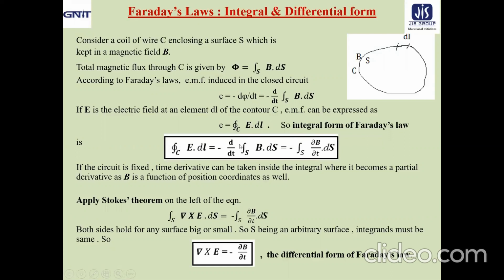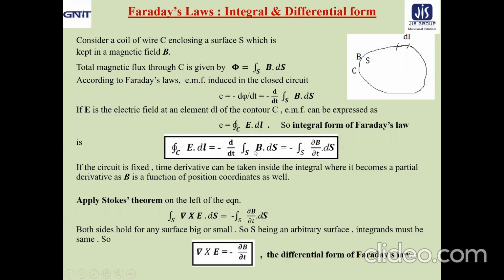That is E dot dl equal to minus d/dt of B dot ds equal to minus del B by del t dot ds over the surface integration. Why have we changed it when it is inside the integration? Because when the time derivative is taken inside the integration, it becomes a partial derivative, as B is a function of position coordinates as well.